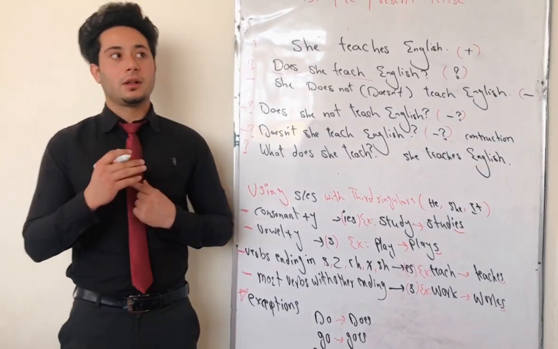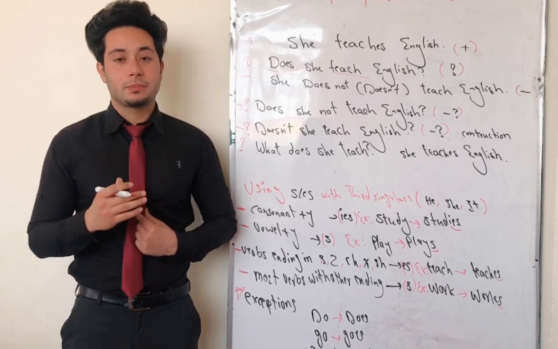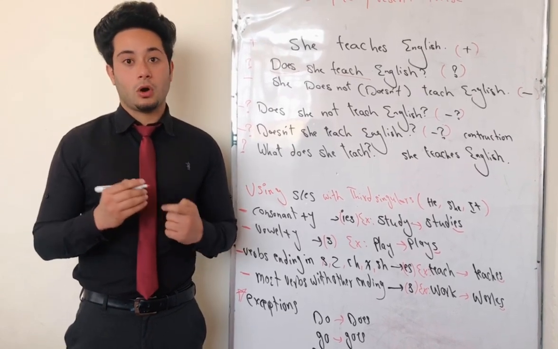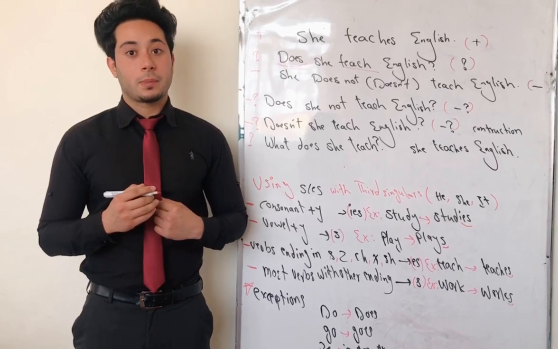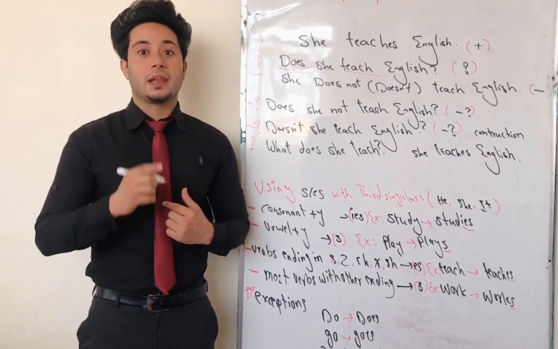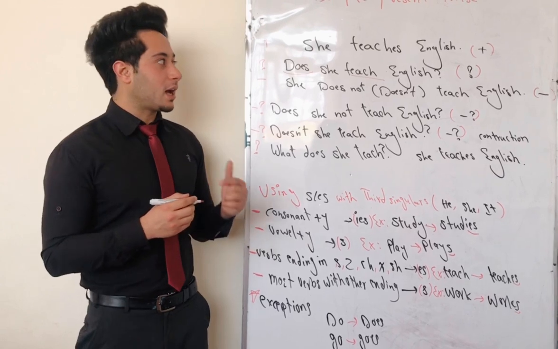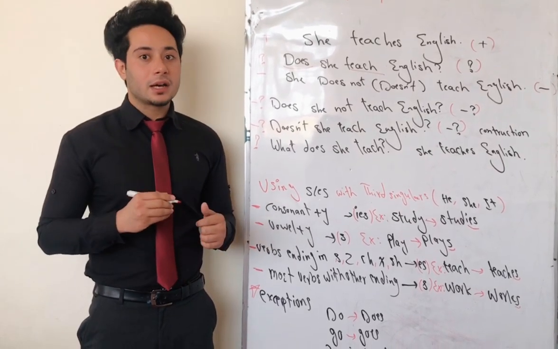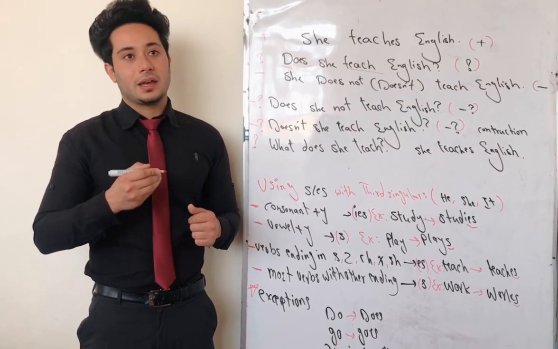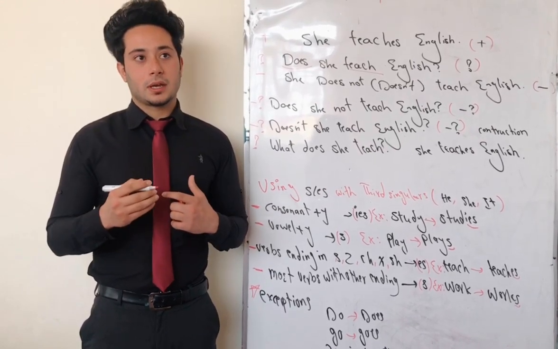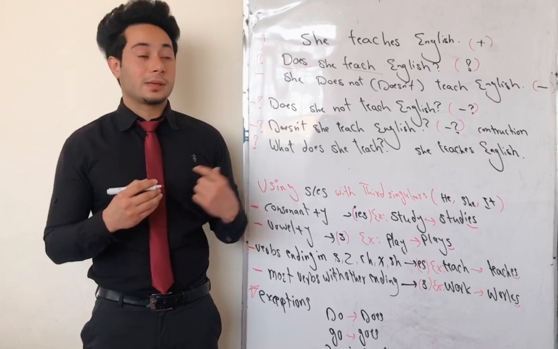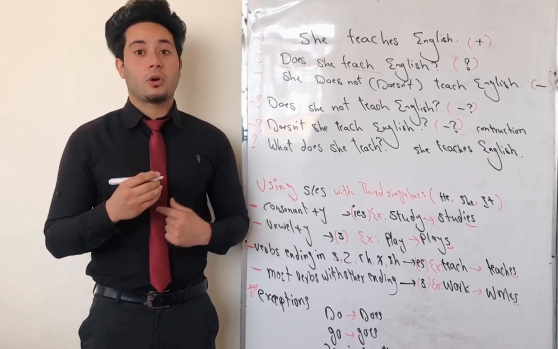Okay, something that I also want to mention: is it possible to use the to be verbs is, am, are in simple present tense? Yes, of course we can use is, am, are in simple present tense, but as a main verb or as a linking verb. For example, he is a boy. Is he a boy? He is not a boy. Is not he a boy? Isn't he a boy? And it is also the use of to be verbs in simple present tense as the main verb or as the linking verb.